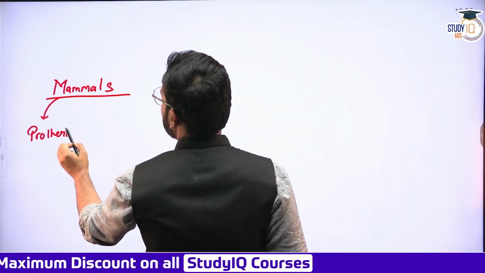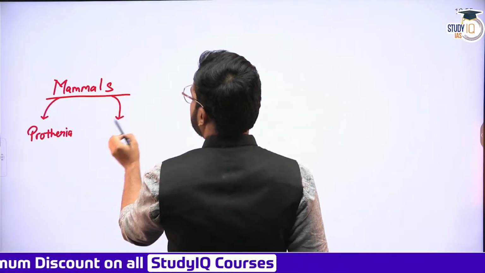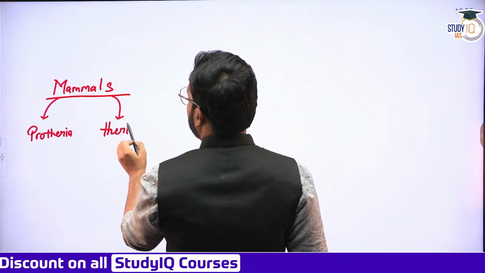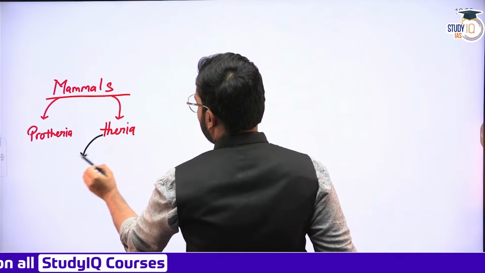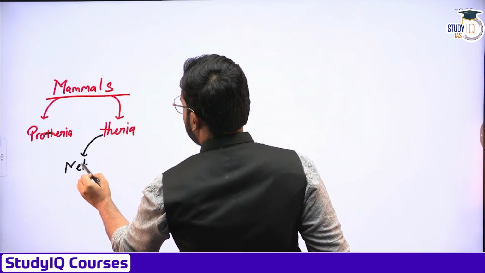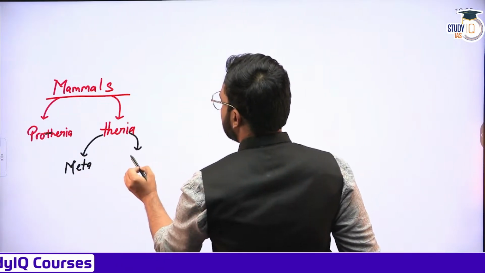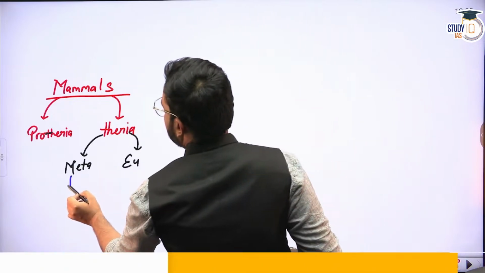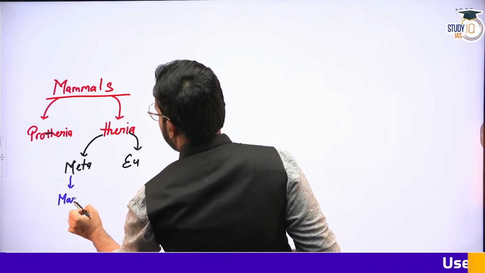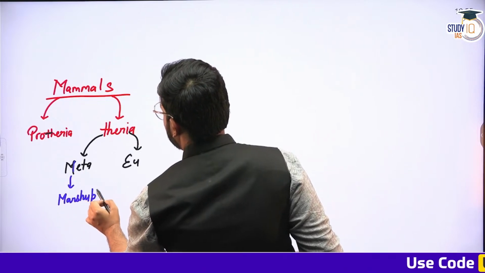2 sections. One is Prototheria, the other is Theria. Now this Theria itself is divided into 2 more subsections. One is Metatheria, the other one is Eutheria. Now the Metatheria basically contains most of the marsupials, in fact all the marsupials. All right.